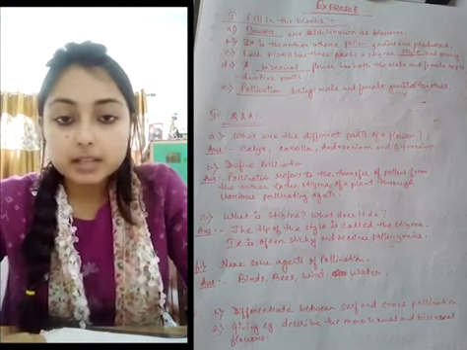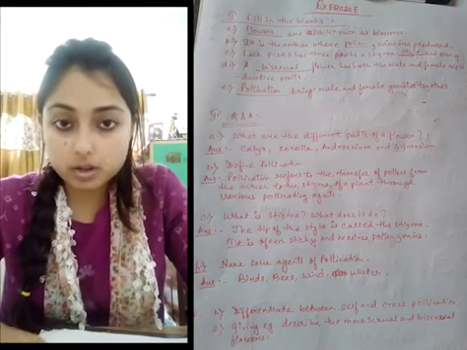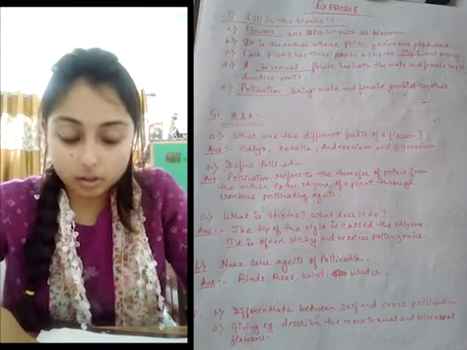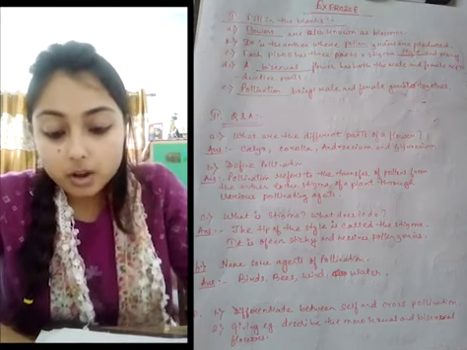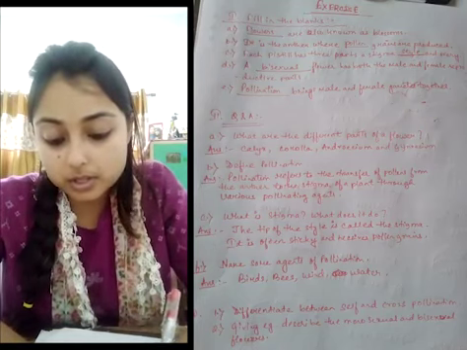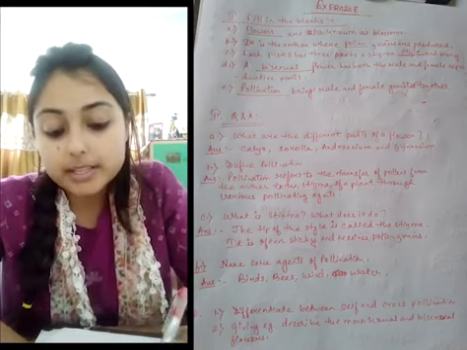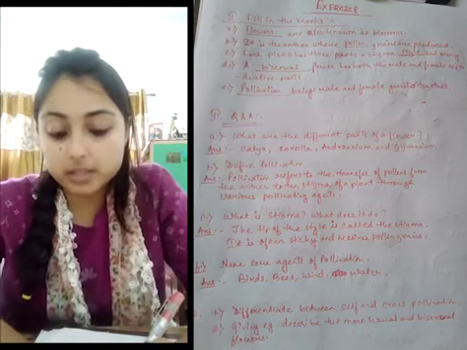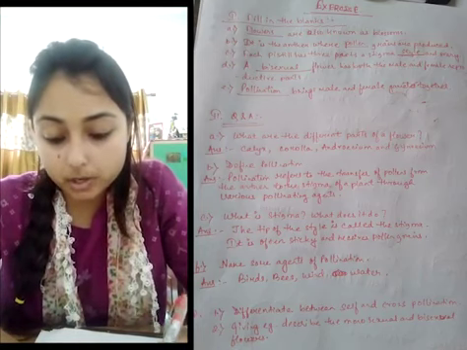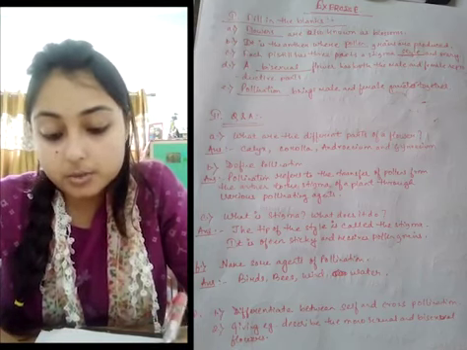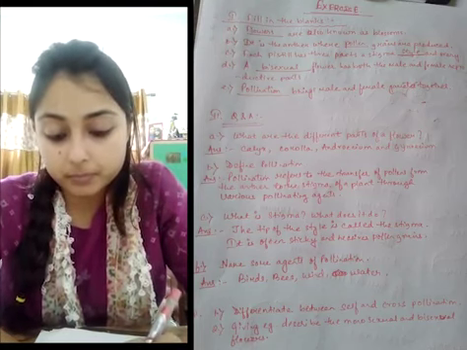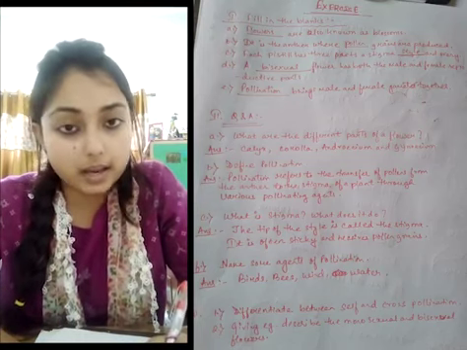Next question, differentiate between self and cross pollination. Cross pollination is the transfer of pollen from the anther of one flower to the stigma of another flower on a different plant of the same variety. For example, in apples and plums.